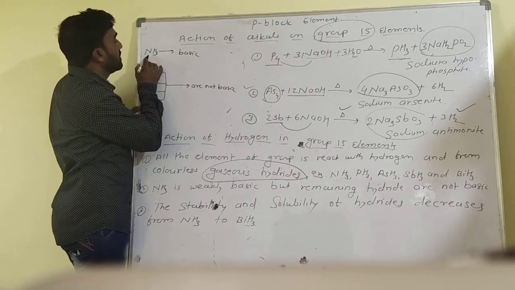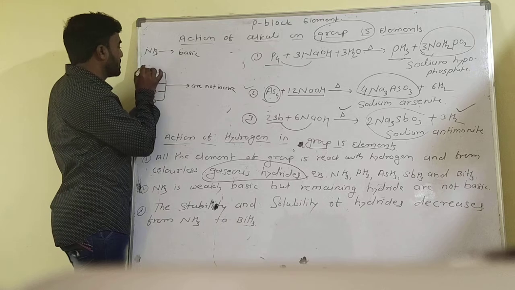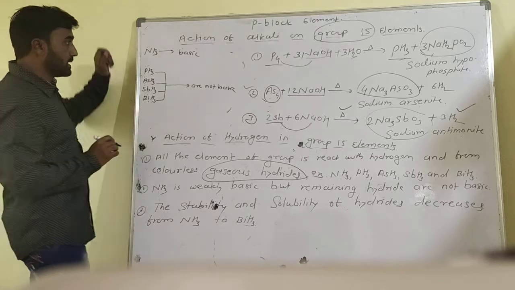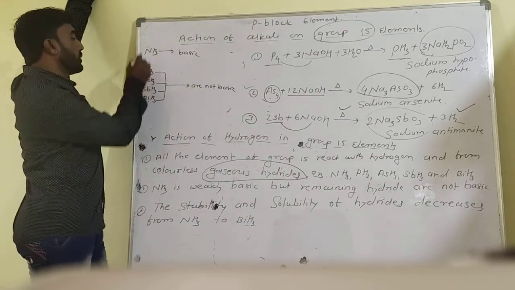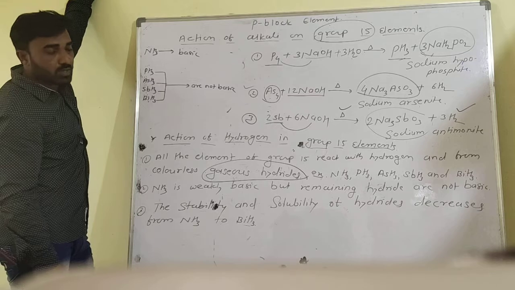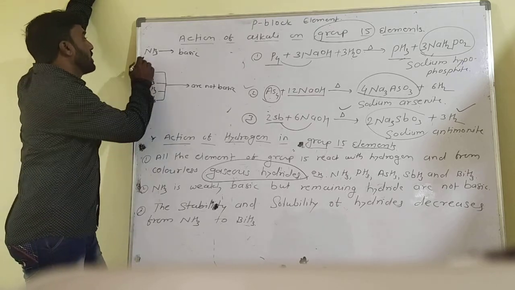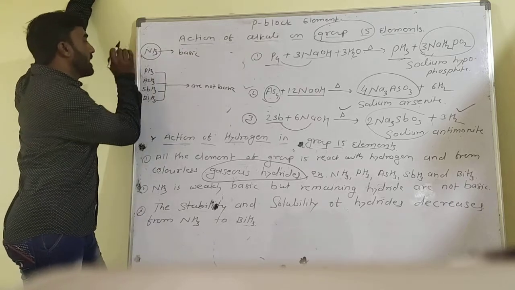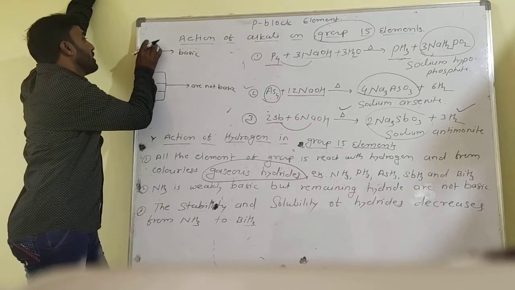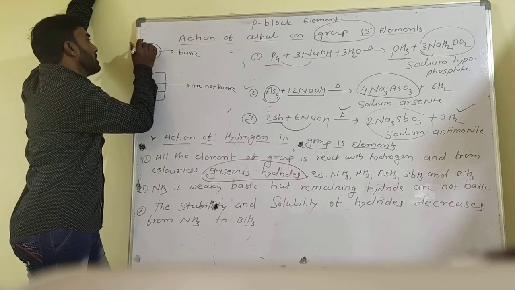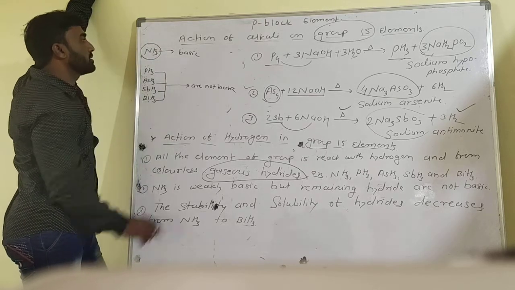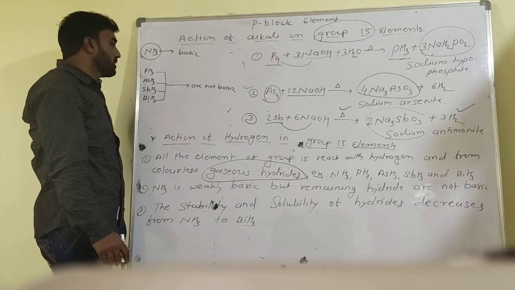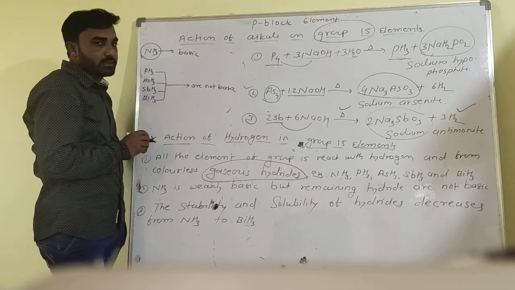Because ammonia has a lone pair of electrons. Also, the other hydrides have a lone pair of electrons. But one concept is clear, that from top to bottom size increases. So ammonia is small in size, and nitrogen has high electronegativity. So the lone pair of electrons has free space, and that is low as compared to the other hydrides.